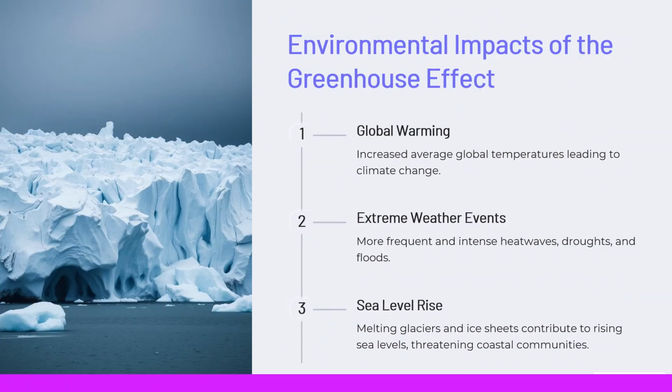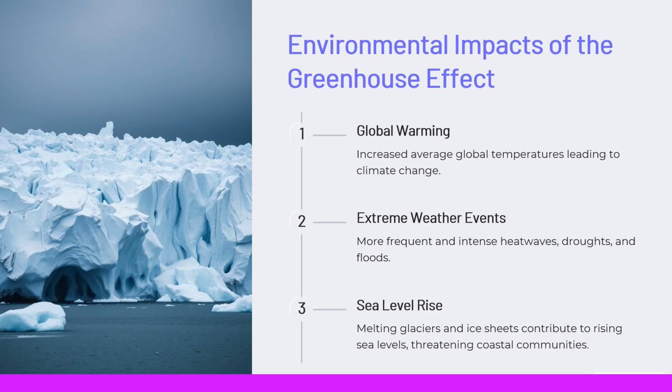The greenhouse effect is causing significant environmental changes. Here are the key impacts. Global warming. The increased concentration of greenhouse gases leads to higher average global temperatures, contributing to widespread climate change. This warming affects ecosystems, agriculture, and biodiversity around the world.